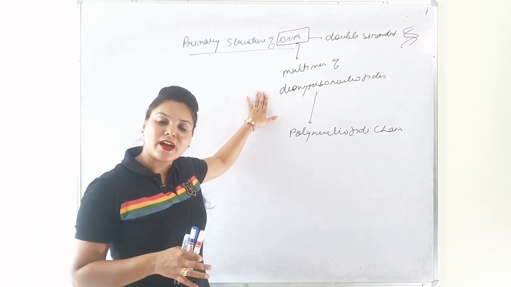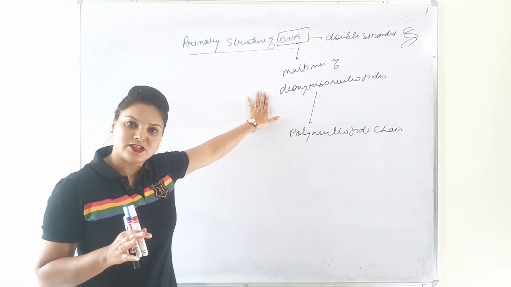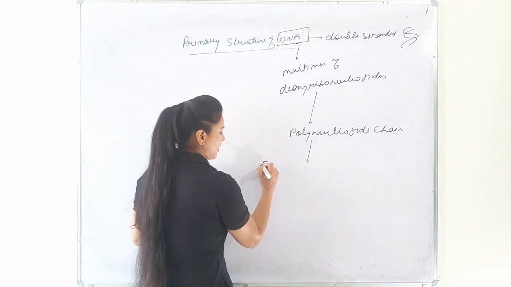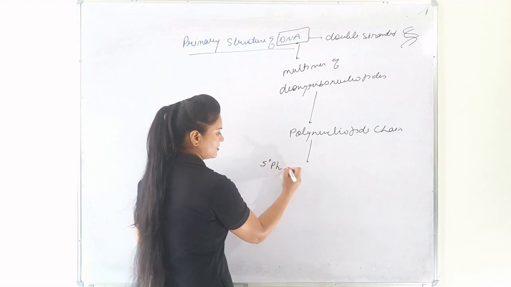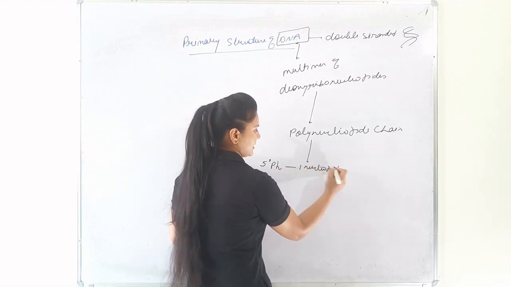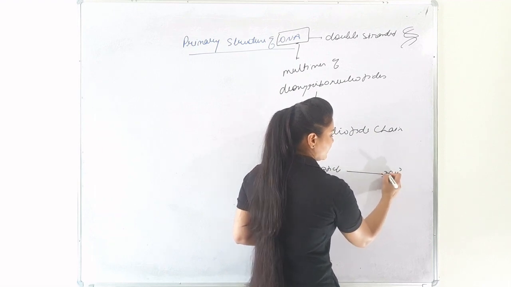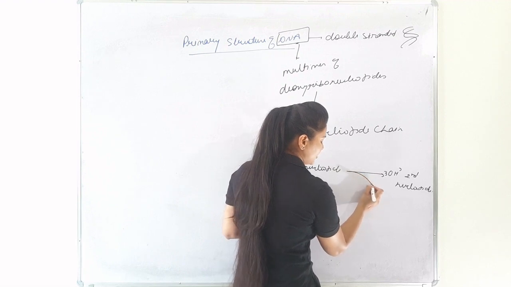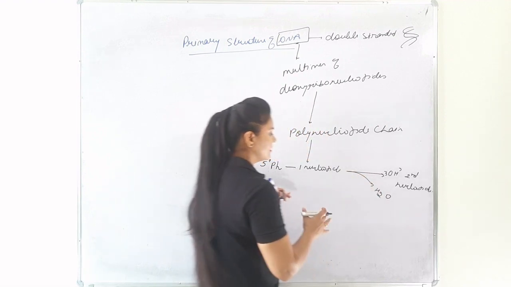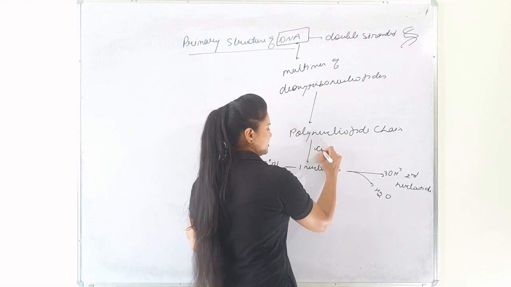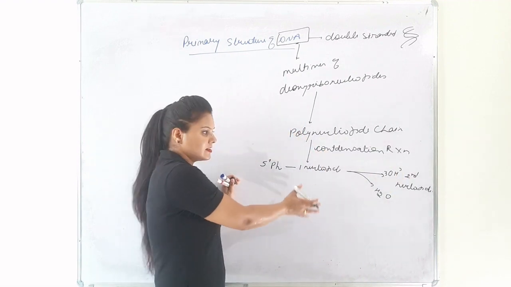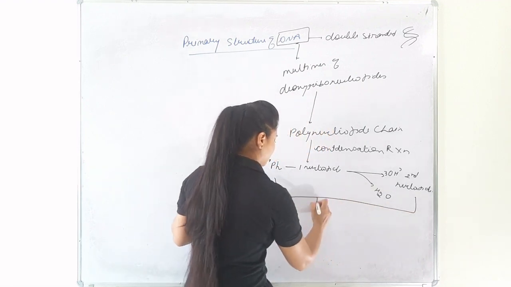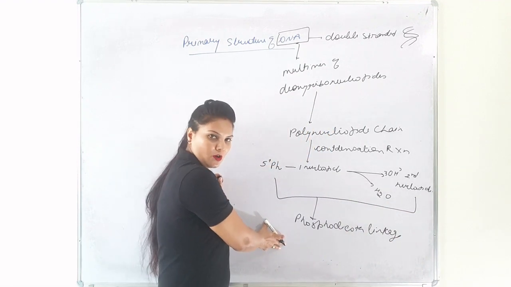Monomers of deoxyribonucleotides in a polynucleotide chain are linked by a condensation reaction in which the 5' phosphate of one nucleotide is linked to the 3' of the second nucleotide by the elimination of water. This is called a condensation reaction. The two nucleotides are joined by a phosphodiester linkage, which is a very strong bond.